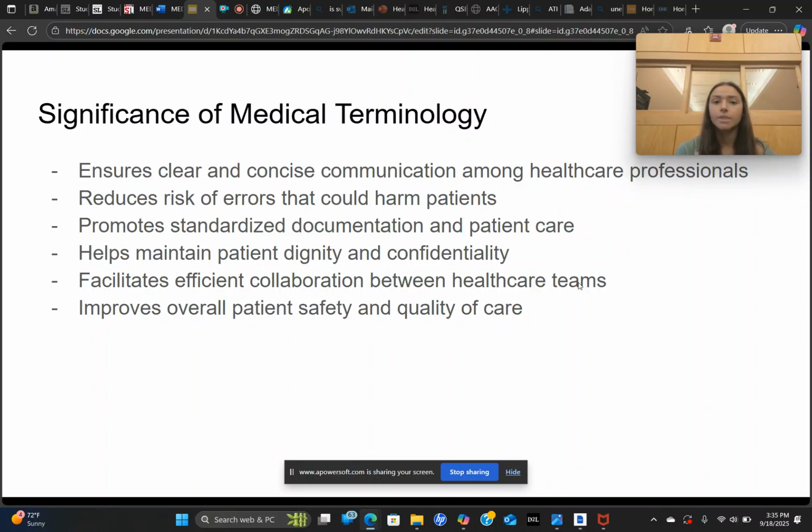This is done through proper protocol and documentation so that everyone within the healthcare team and professionals of the patient know exactly what is going on, and there's always a lot of overlap among the different professionals taking care of a case, so it's important to document correctly so that everyone really does know what is going on. This will reduce any sort of harm that could occur with these patients and improve the overall safety and quality of care.